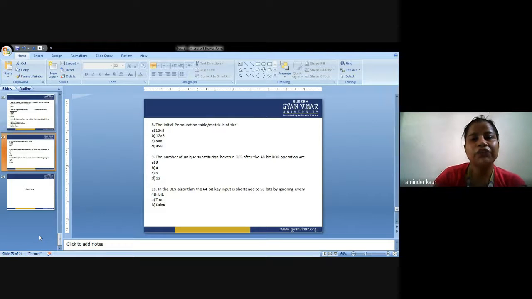Next, the initial permutation table, that is matrix, is of the size 16 into 8, 12 into 8, 8 into 8, or 4 into 8. Next, the number of unique substitution boxes in DES after the 48-bit XOR operation are 8, 4, 6, or 12. Next, in the DES algorithm, the 64-bit key input is shortened to 56-bit by ignoring every fourth bit, either true or false. So this was all about your today's MCQ.